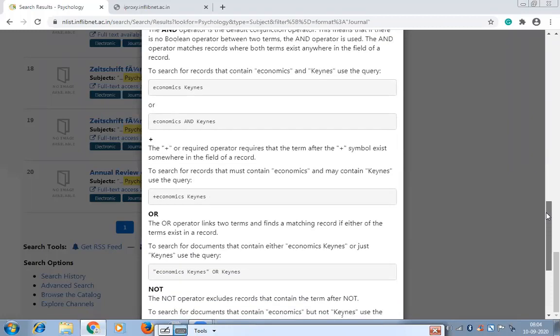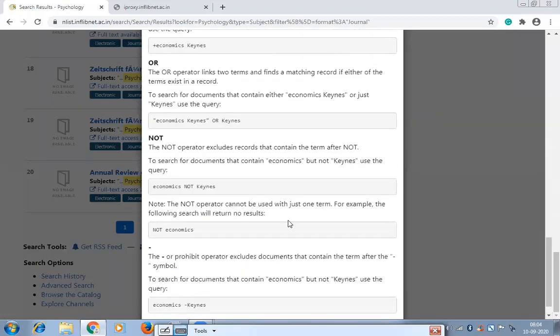When you put OR, as suggested, it will retrieve either economics and Keynes, or only Keynes. Understood? The material which has economics and Keynes it will retrieve, as well as material with only Keynes. And NOT means it will exclude the next part.